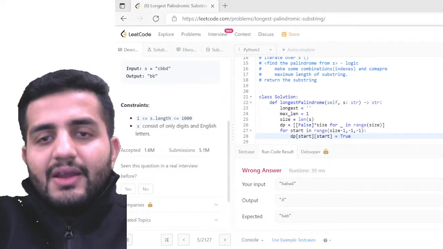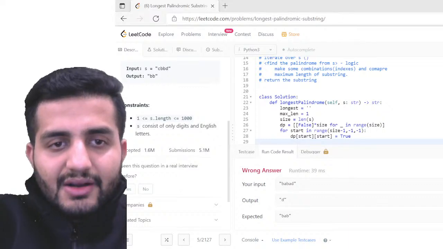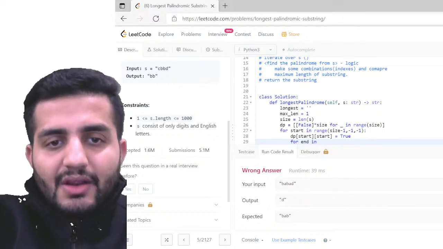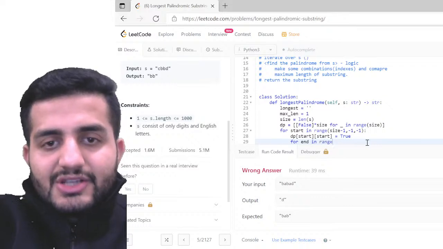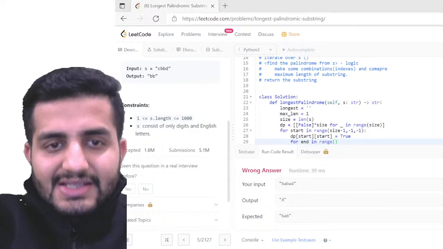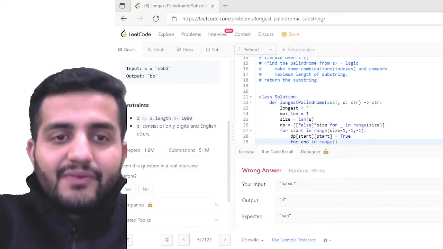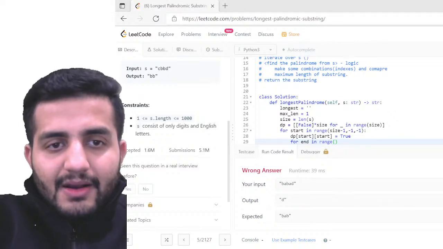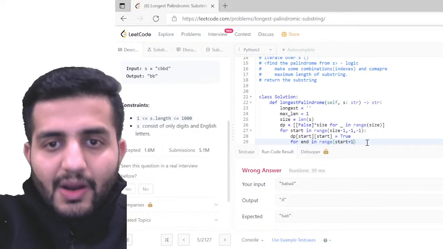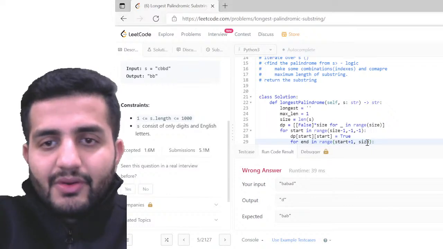This is fine. And then my next loop starts here, where I'll be saying for end in range, what would the range be? So range here, I'll be starting from my start value, start +1, and I'll be ending till my size. So my final value, cool.